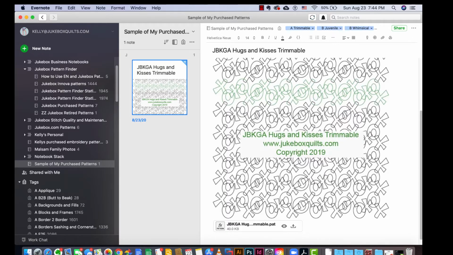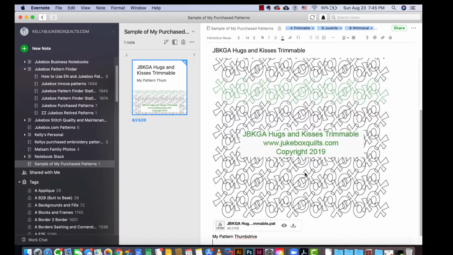So if you weren't actually attaching the file because you didn't have the paid version, say maybe my pattern thumb drive or wherever you keep it, just so you have that information. So that's our first note. That's it. Super easy. And experiment, play around with it, but you can just continue adding new notes for as long as you want, for as many patterns as you own.